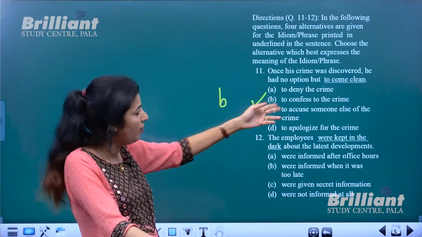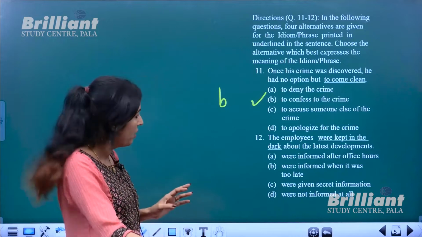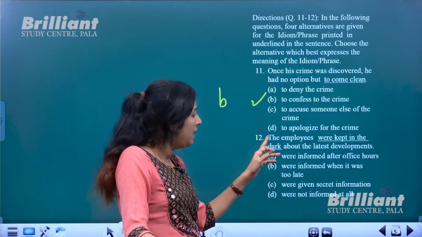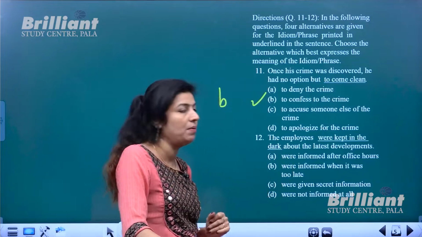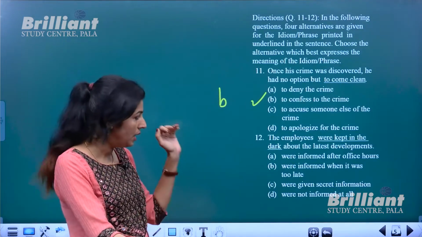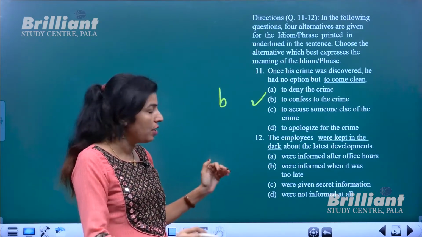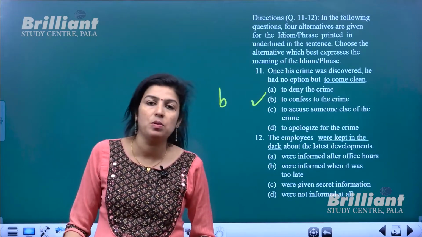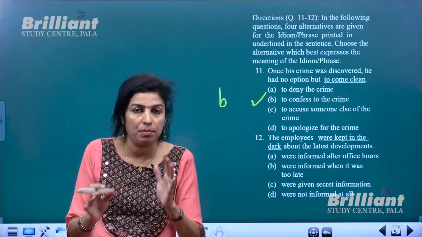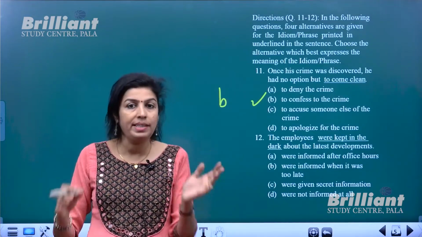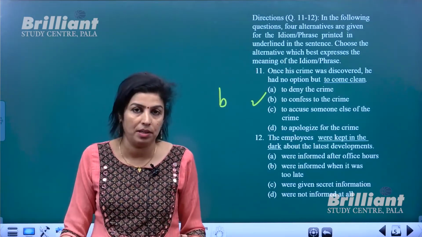So definitely you have to confess your crime. Okay. Now the next is: the employees were kept in the dark about the latest developments. To keep somebody in darkness means what? Hiding something from them, or not telling them openly whatever is happening, right?